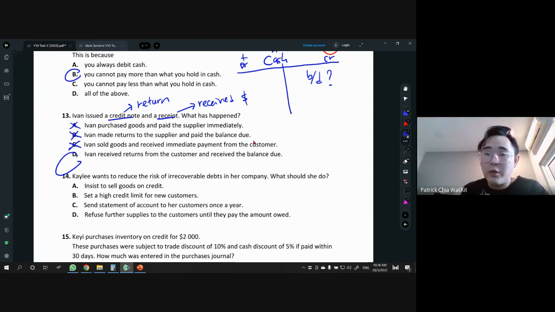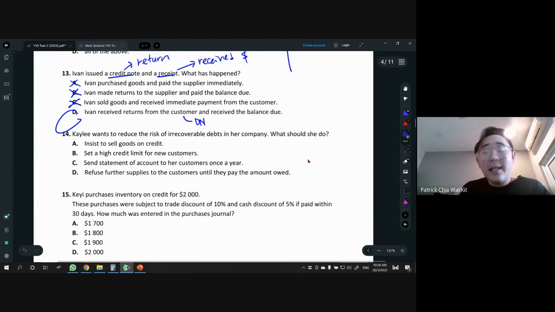So the customer returns things to us. We give them a credit note. So it's like a sorry note. What did the customer send to us before that? The customer sent a debit note to us to complain, right? A debit note is to complain, to let us know they want to return stuff. So we say, oh, okay, I'm so sorry for whatever is wrong with the product. So we give them a credit note. And after that, they pay us, so we give them a receipt. Okay, so that's what happened.